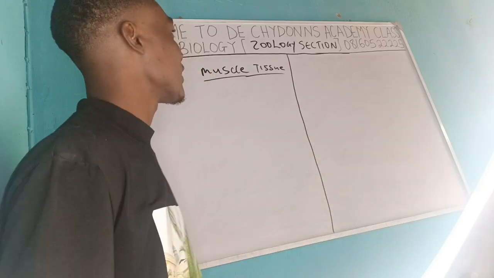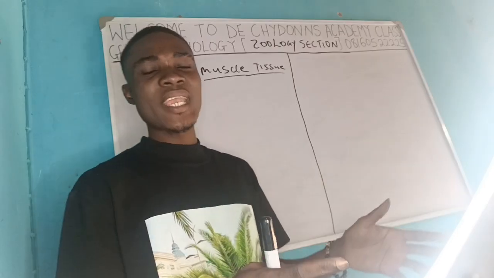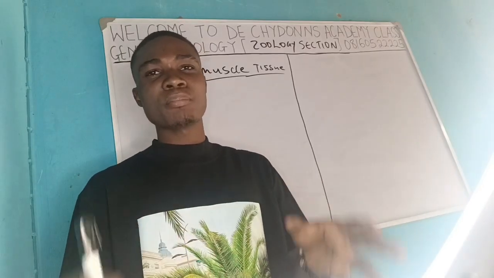Now, let's discuss the muscle tissues. Muscles are made in bundles. They are made in bundles called fibers.